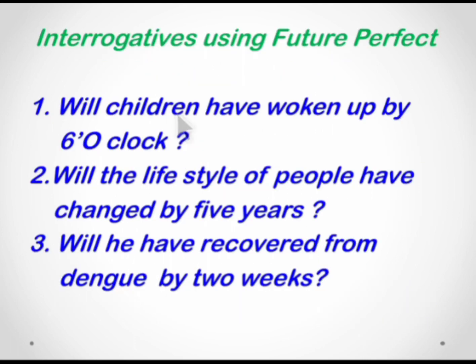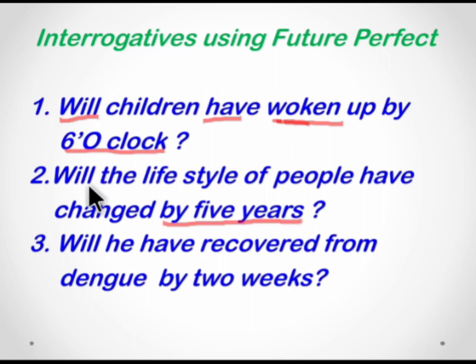Next we have the interrogatives using future perfect tense. We have the yes or no type of question. Will children have woken up by 6 o'clock? So will is there, then have woken. The past participle for wake is woken. By 6 o'clock. So this is the deadline, the end time. Will the lifestyle of people have changed by 5 years? This is the end time.